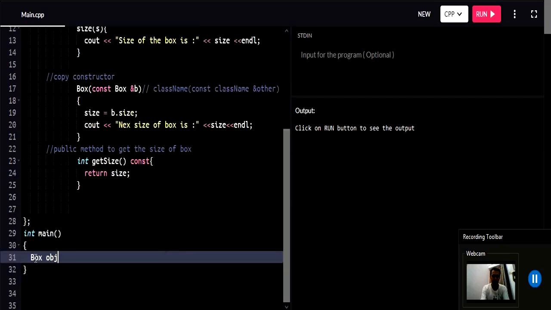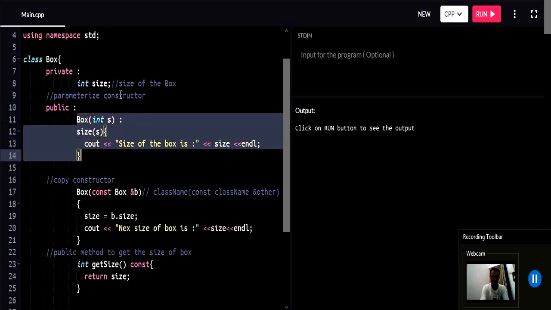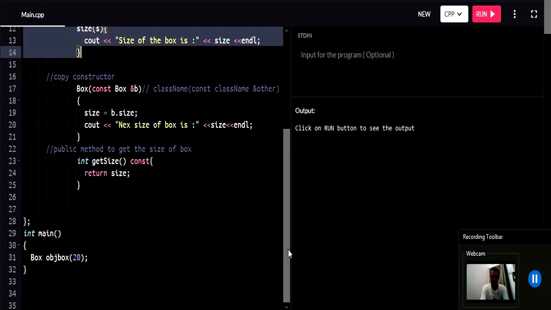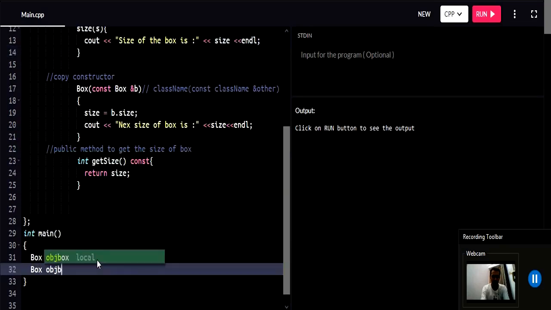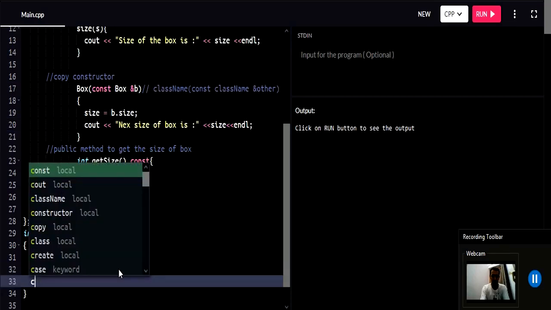Now write the main method. Create a Box object: Box objBox, and inside it I am passing 20. Which constructor will be called? Our parameterized constructor will be called, this one, because it is taking a parameter. Now another object: Box objBoxCopy, and inside it I am passing objBox. So the copy constructor will be called, right?